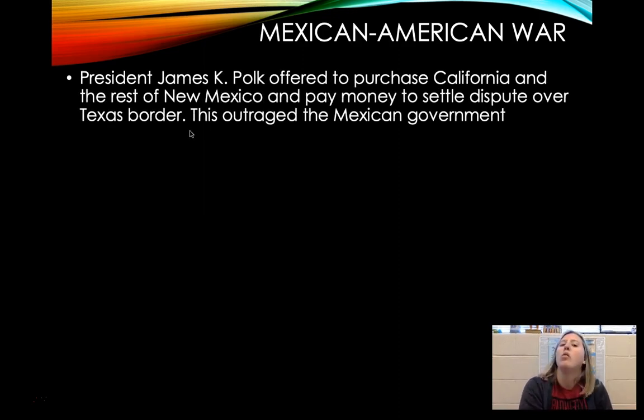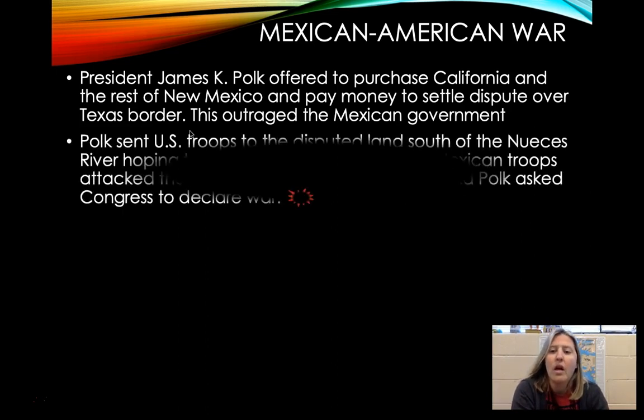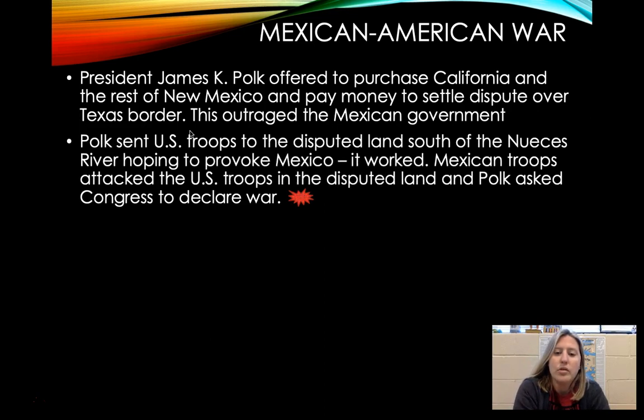President James K. Polk offered to purchase California and the rest of New Mexico and pay money to settle the dispute over the Texas border. This outraged the Mexican government, and Polk sent U.S. troops to the disputed land south of the Nueces River, hoping to provoke Mexico. So he wasn't really trying to start a war, but he was like, what if we put some troops in this land and make them attack us?